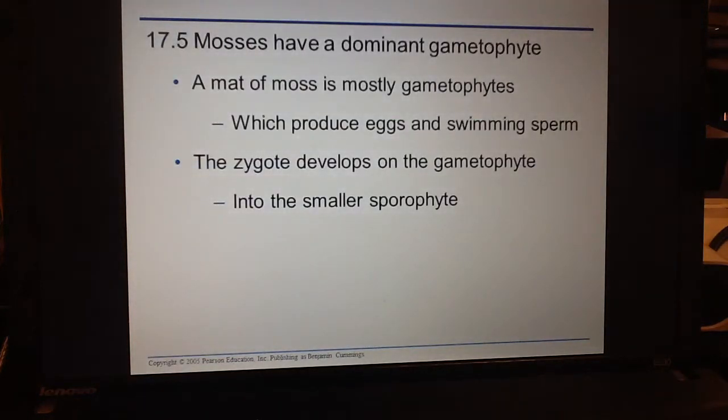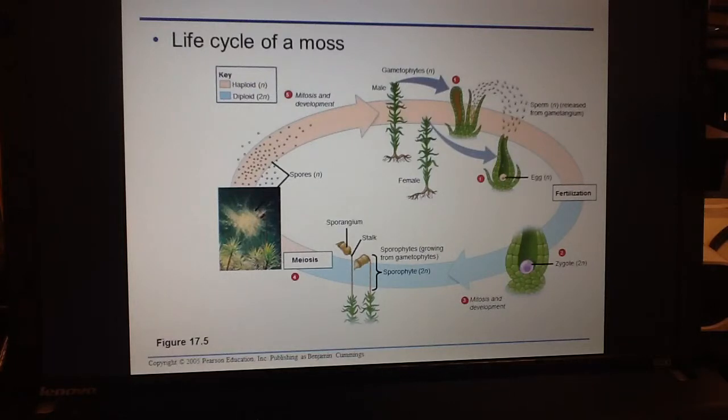Now, mosses, they are dominantly in the gametophyte generation, which means the gametophytes produce the sperm and they produce the egg and the swimming sperm. So in order for a moss to reproduce, there has to be liquid water for that sperm to swim in. Once the sperm and egg find each other in the water, then that zygote develops on the gametophyte, and it produces this much smaller sporophyte. So let's look at this in picture format.